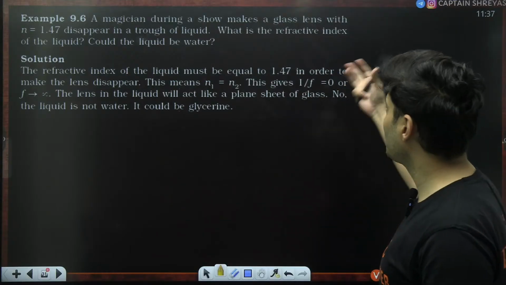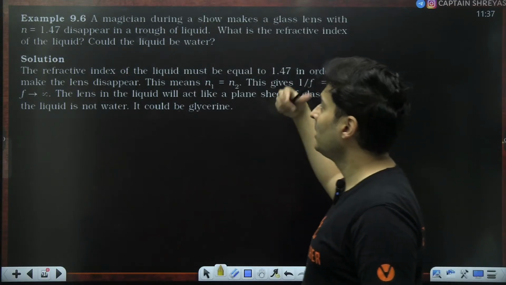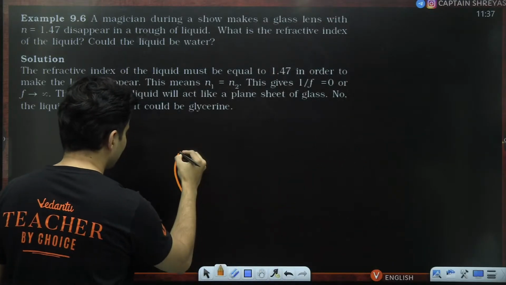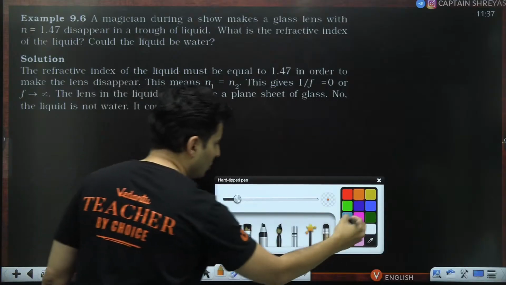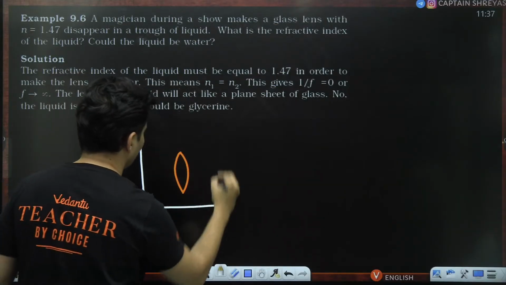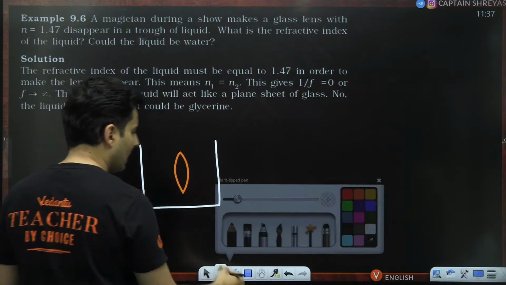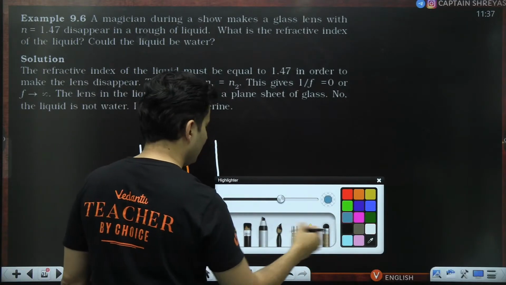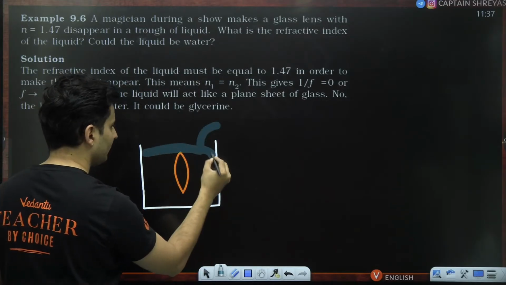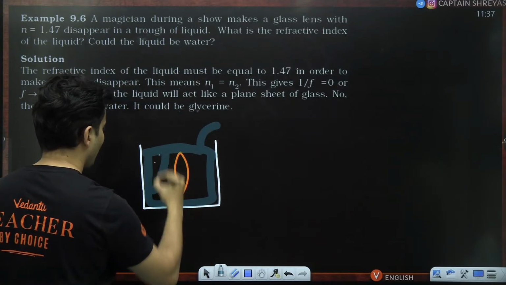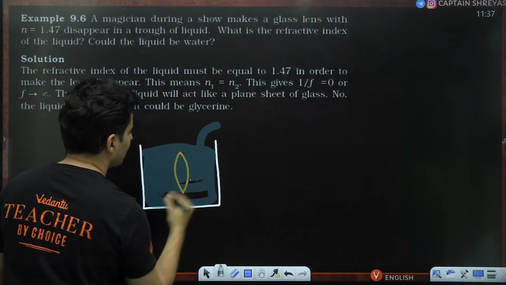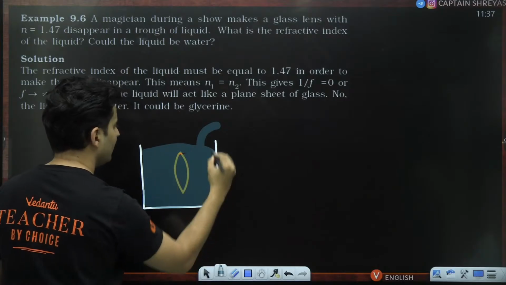Imagine there is a lens over here and you have a beaker, and you pour some liquid into this, and as soon as you pour some liquid, this lens should basically disappear.